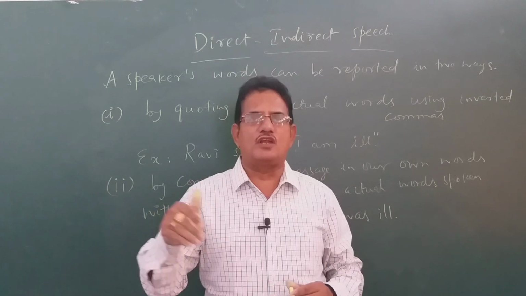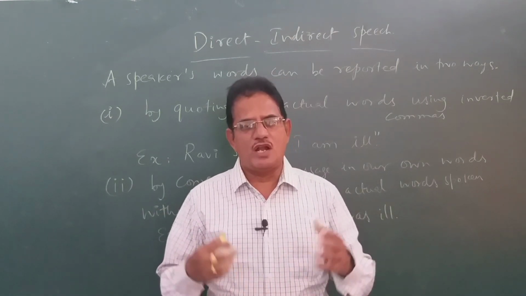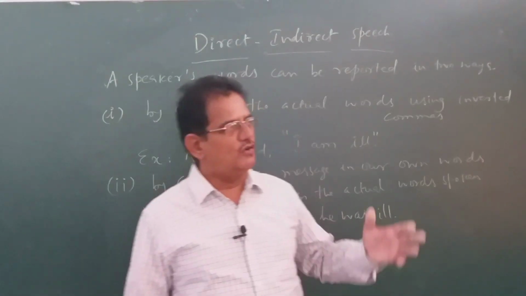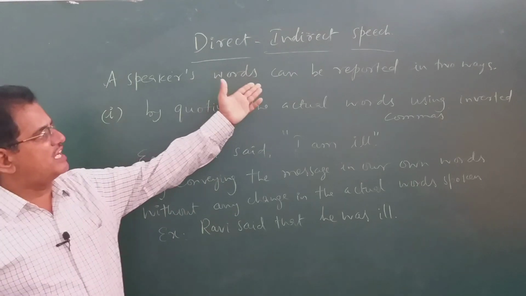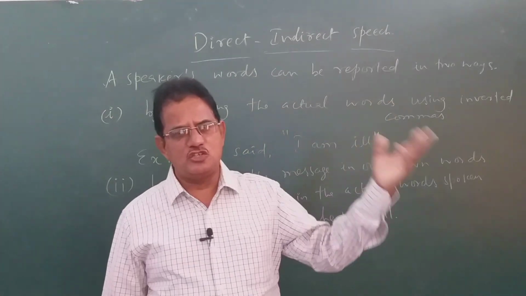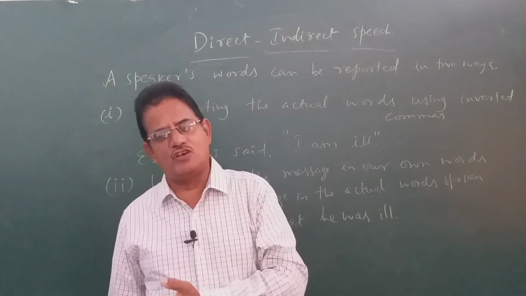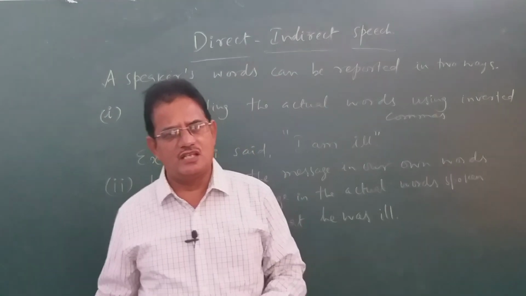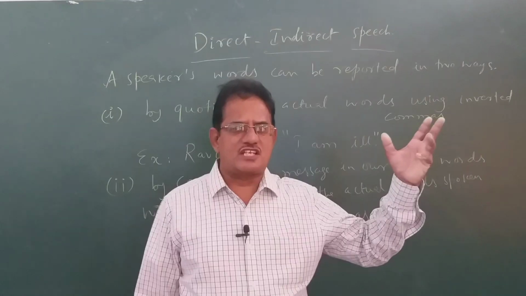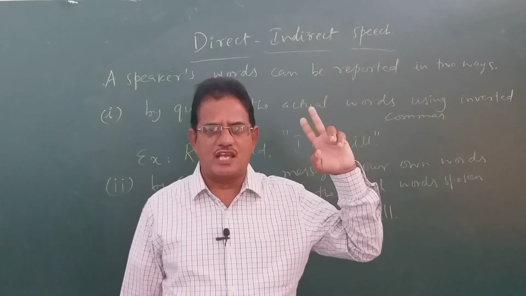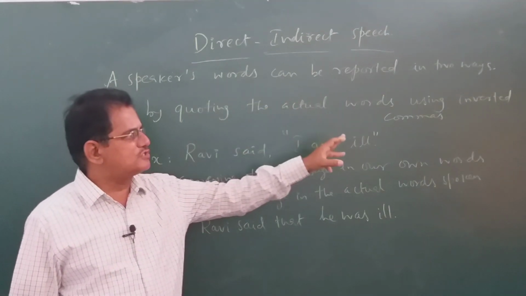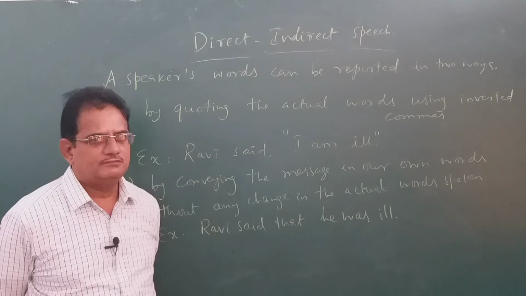Indirect speech is also known as reported speech. So, what is the meaning of direct speech and indirect speech? Let us see now. A speaker's words can be reported in two ways. Suppose there is a speaker. Any teacher or one of your friends or your father or your brother or your sister speaking to somebody. Though that speaker's words can be reported, means can be said in two ways. The first one is by quoting the actual words used using inverted commas.